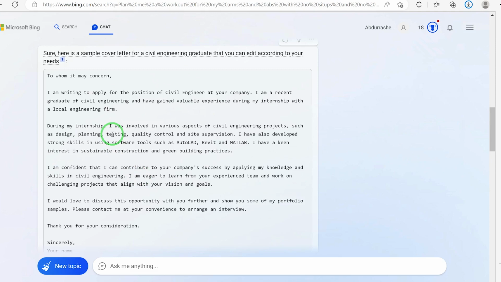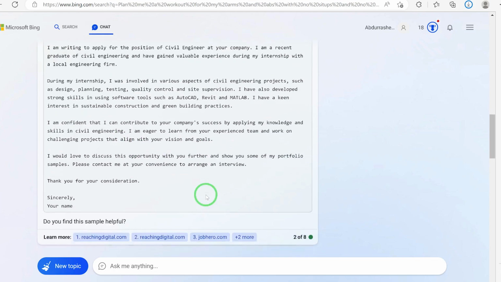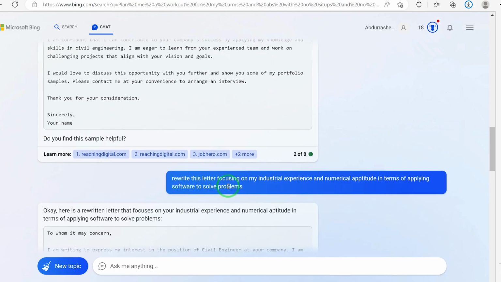I think this is broad and too generic, so it needs to be specific to my experience and what I have gathered. I need to prompt it more, asking it to write this content, maybe specifying some of my experience. So I said, rewrite this letter focusing on my industrial experience and numerical aptitude in terms of applying software to solve problems. It is going to rewrite this by capturing my industrial experience and numerical aptitude. It said, "Okay, here is a rewritten letter that focuses on your industrial experience and numerical aptitude."